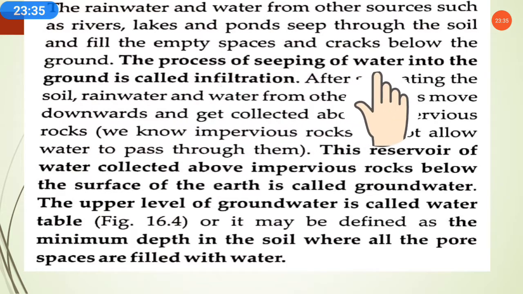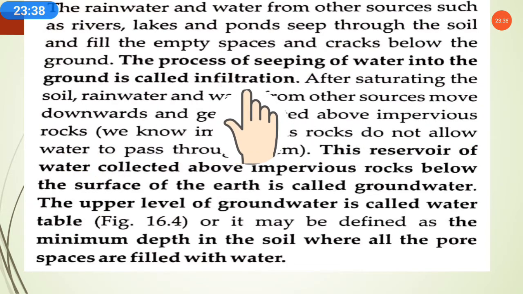So the process of seeping of water into the ground is called infiltration. That absorbing of water means seeping of water into the ground. In other words, the ground drinks the water, the soil drinks the water from the rivers, lakes and all. That drinking process, that absorbing process, is called infiltration.